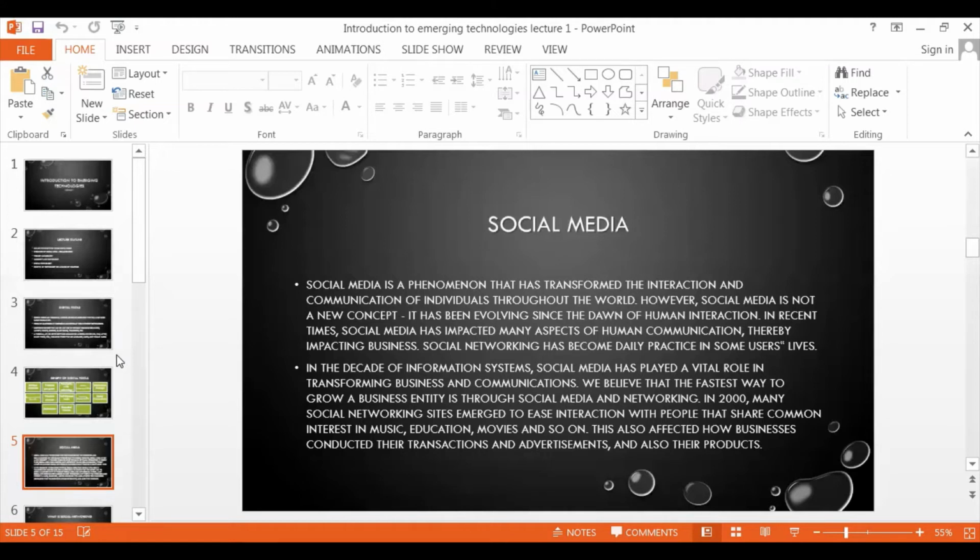In 2000, many social network sites emerged to ease interaction with people who share common interests in music, education, movies, and so on. They also affected how businesses conducted their transactions and advertisement, and also their products. If you are watching any video on Facebook, suddenly an advertisement appears on screen. Before there used to be one, now they have two advertisements. So this is the business strategy.